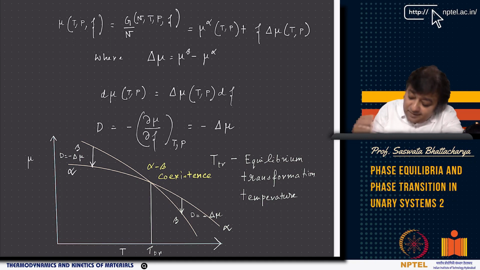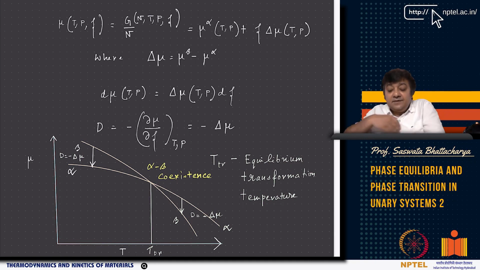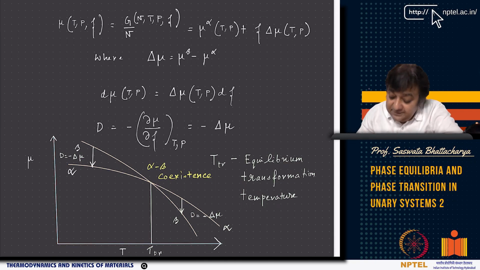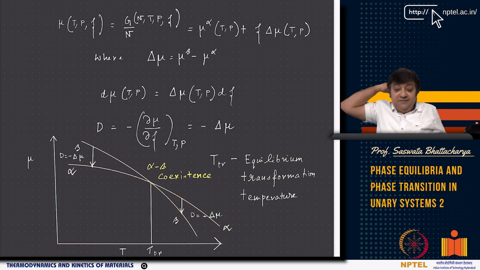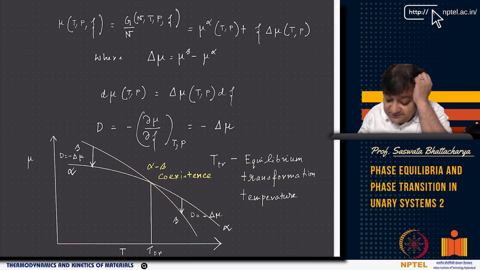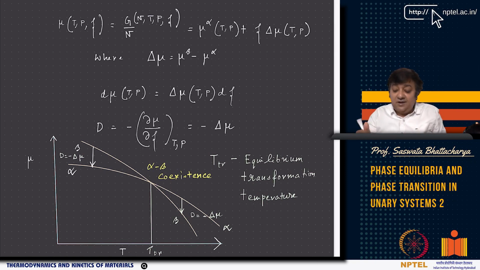So as you can see, below T_m it is beta which has the higher chemical potential, or higher molar free energy. On the other hand, well above the transition temperature, this is the alpha point and this is the beta point. The beta phase definitely has lower free energy than alpha, and the driving force is such that the alpha phase spontaneously transforms to beta, while below the transition temperature the beta phase spontaneously transforms to alpha.